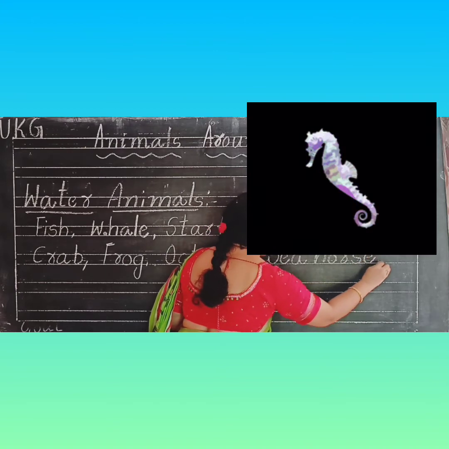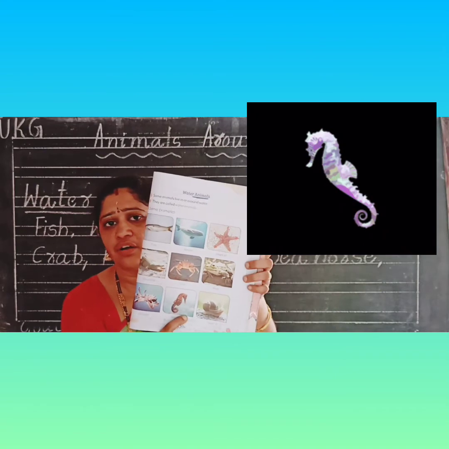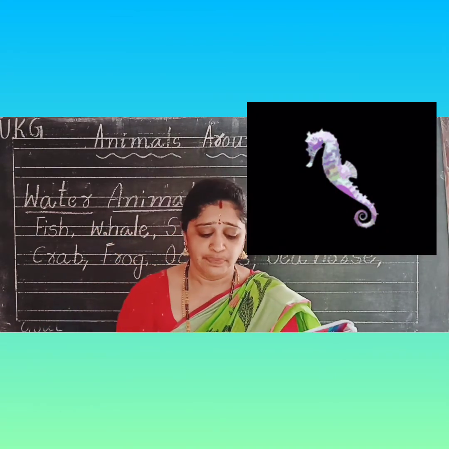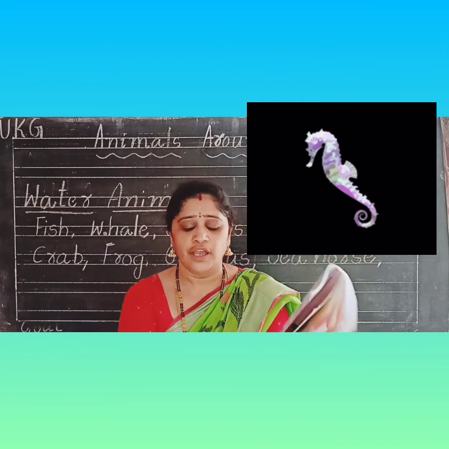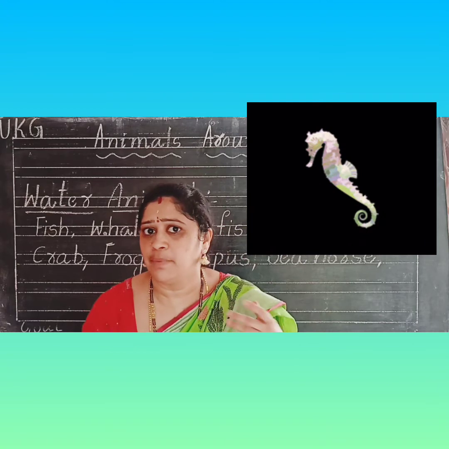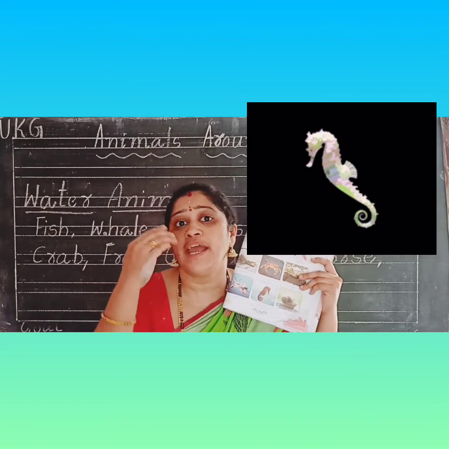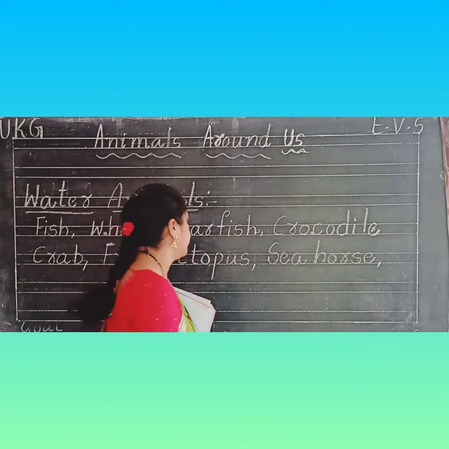Seahorse. S-E-A-H-O-R-S-E. It looks like a horse, but it is not a horse, Nana. It is a special animal in the sea. A male seahorse gives birth. Okay, actually the female is supposed to give birth, but in seahorses the male gives birth. Next one is snail.